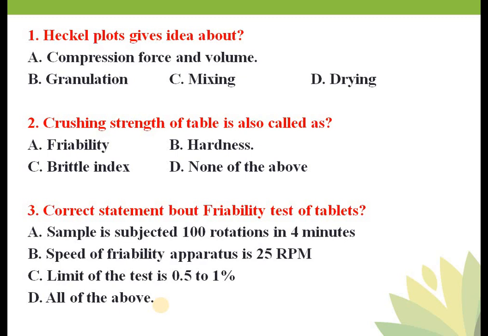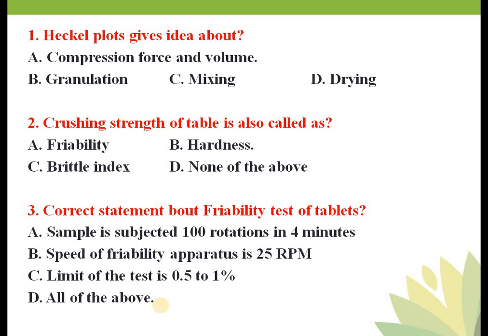These are not official tests. So hardness and friability are unofficial tests. The official tests are weight variation, content uniformity, dissolution, and disintegration. Friability and hardness are not official tests. Remember, at least 3 or 4 questions will be covered in this friability test.